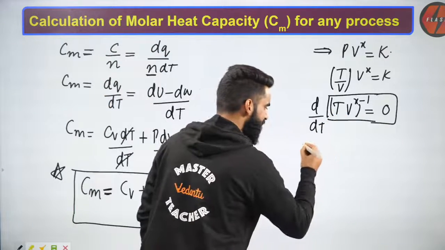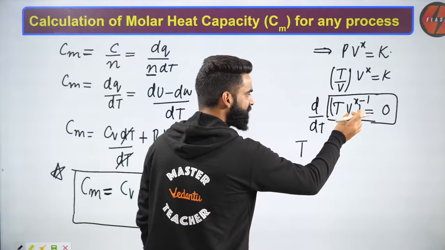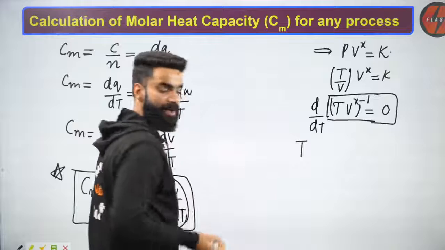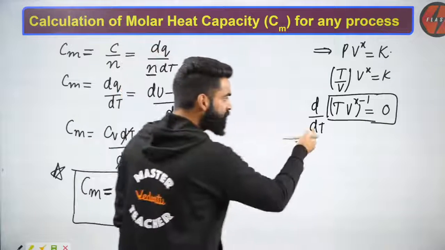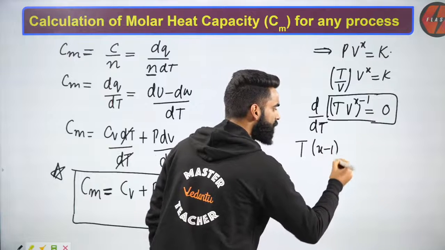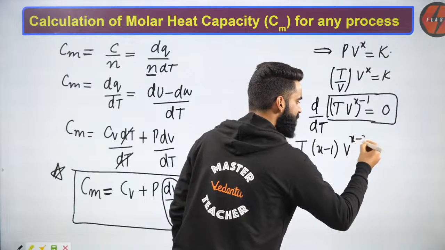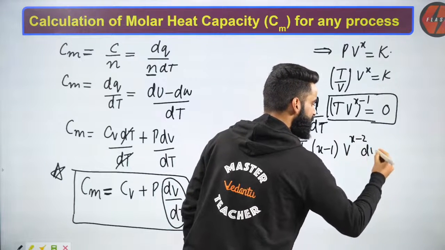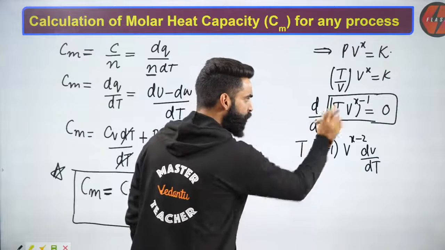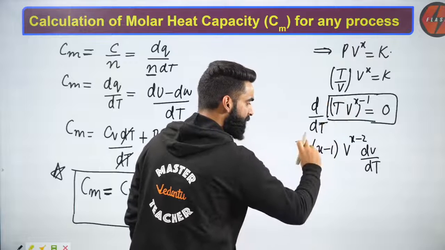So I'll keep the temperature as such. I'm going to differentiate this term, V to the power X minus 1, with respect to temperature. So it becomes X minus 1 times V to the power X minus 2 multiplied by dV upon dt. Yes? I have kept the temperature as such. UV rule I'm using. I have kept the temperature as such.